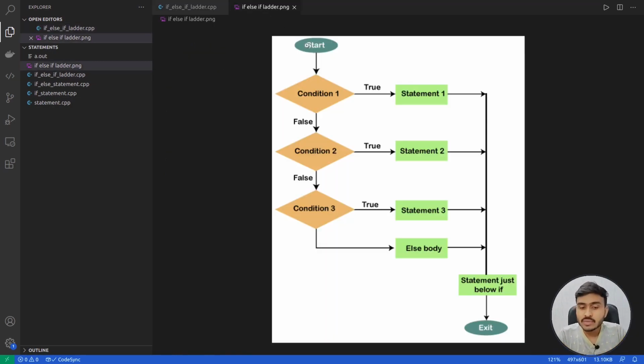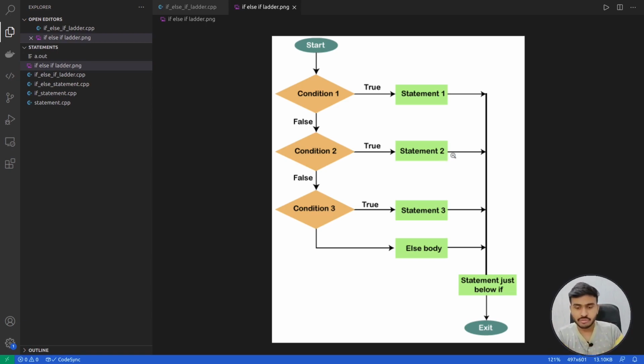Okay, what if this condition is false? What if condition 1 is false? If condition 1 is false, then we are going to check condition 2, which is the condition of else if, right? So if condition 2, which is the condition of else if, is true, then we are going to execute the body of else if.